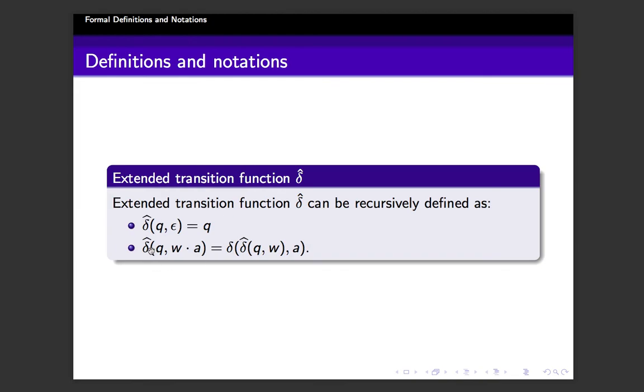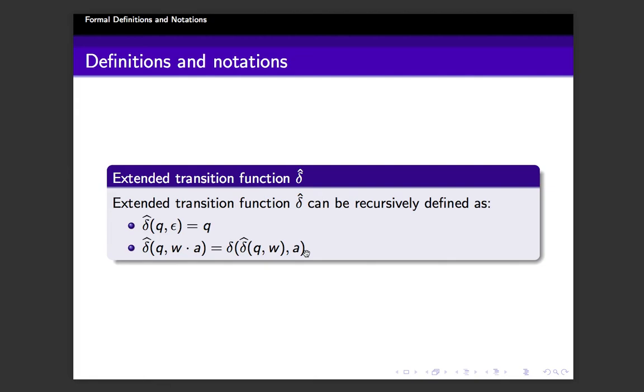And suppose you are going to read the input string WA, that is a string W followed by the symbol A, then where will you go from Q? This is defined as: where will you reach for W from Q, you take that state, then you apply delta on A. First you go to a state using W, from that you go to a state using A. That is how it is defined. Hope you understand what I am saying.